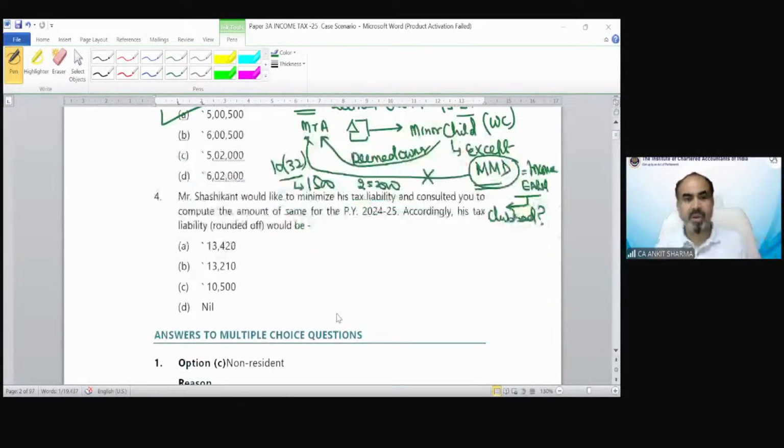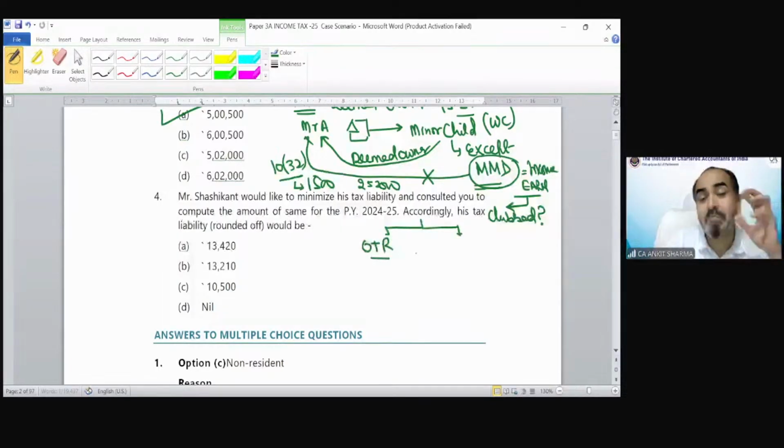Well done. Now the question: Mr. Shashikant wants to minimize his tax liability and consulted to compute the amount of tax for previous year 24-25. His tax liability rounded off would be. So we have to find out his tax liability with both options, optional tax regime or default tax regime, because he wants to minimize his tax liability. The question does not say that you have to calculate tax as per point number 3. No, they are asking to minimize your tax liability.